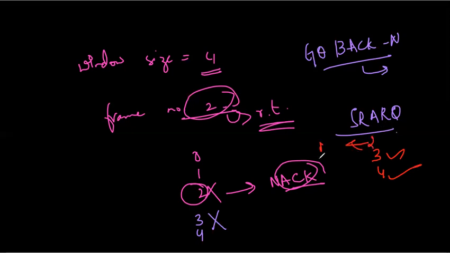So it will send a negative acknowledgement that I have lost 2. Please send me frame 2. So the sender will send frame 2 and the receiver will then arrange 3 and 4 in order also. So selective repeat ARQ does not discard the frames which are out of order. However, why are we using this selective repeat ARQ?